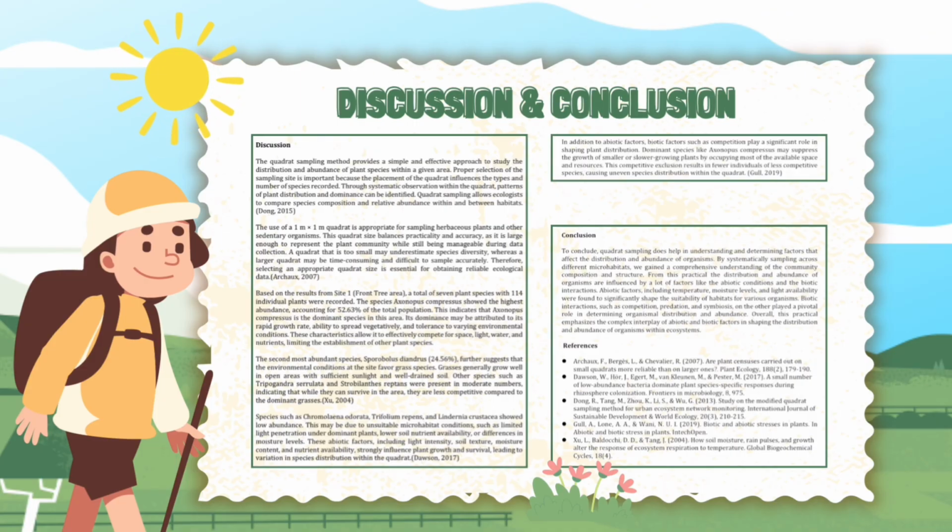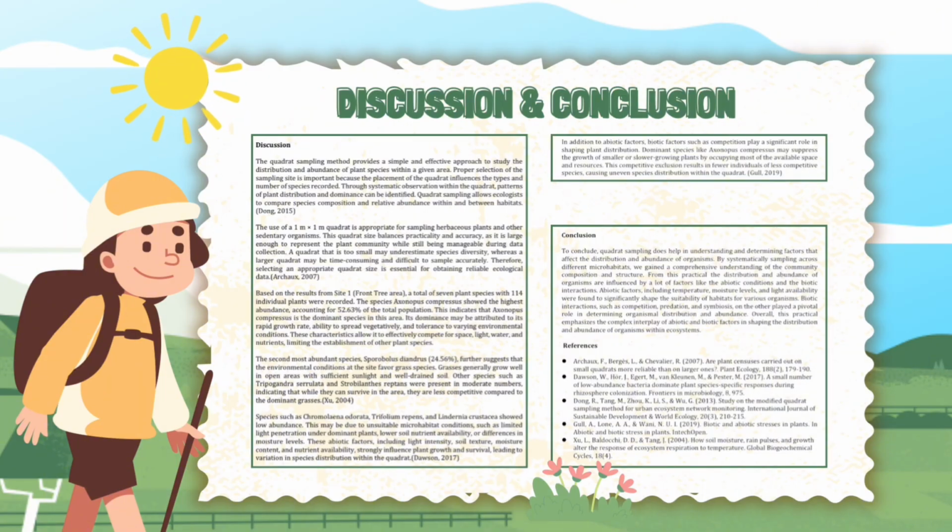Dawson, 2017. In addition to abiotic factors, biotic factors such as competition play a significant role in shaping plant distribution. Dominant species like Axonopus compressus may suppress the growth of smaller or slower growing plants by occupying most of the available space and resources. This competitive exclusion results in fewer individuals of less competitive species, causing uneven species distribution within the quadrat. Gull, 2019.